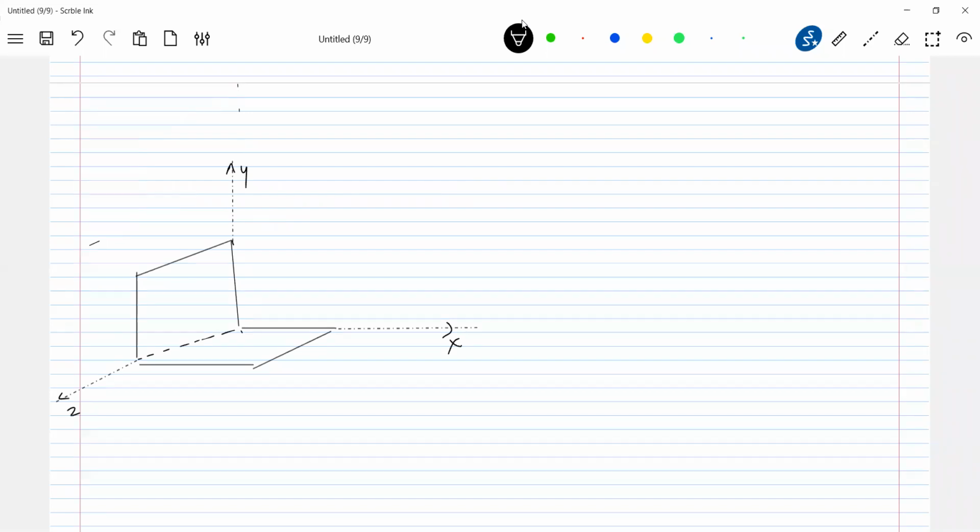Look at the loop. There is no wire here. Some part of the loop is in the YZ plane and some part of the loop is in the XZ plane. Let the dimensions of this be L. And what is the dipole moment of this? There is no wire here, I'm just putting dotted. So where is the conducting wire? Is here only, you can see this. There is no conducting wire here, that's why I'm not showing any current here.